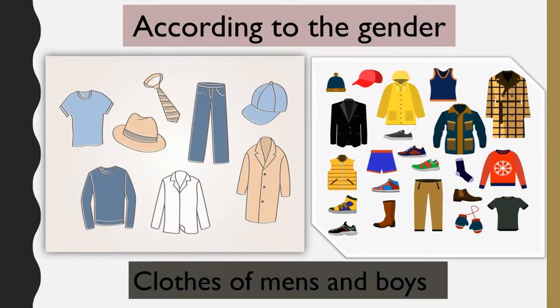According to the gender, we wear different clothes. Clothes of men are pants, shirts, t-shirts, cap, tie, hoodies, jackets. These are the clothes which men usually wear. So according to the gender, these are the clothes which men wear.